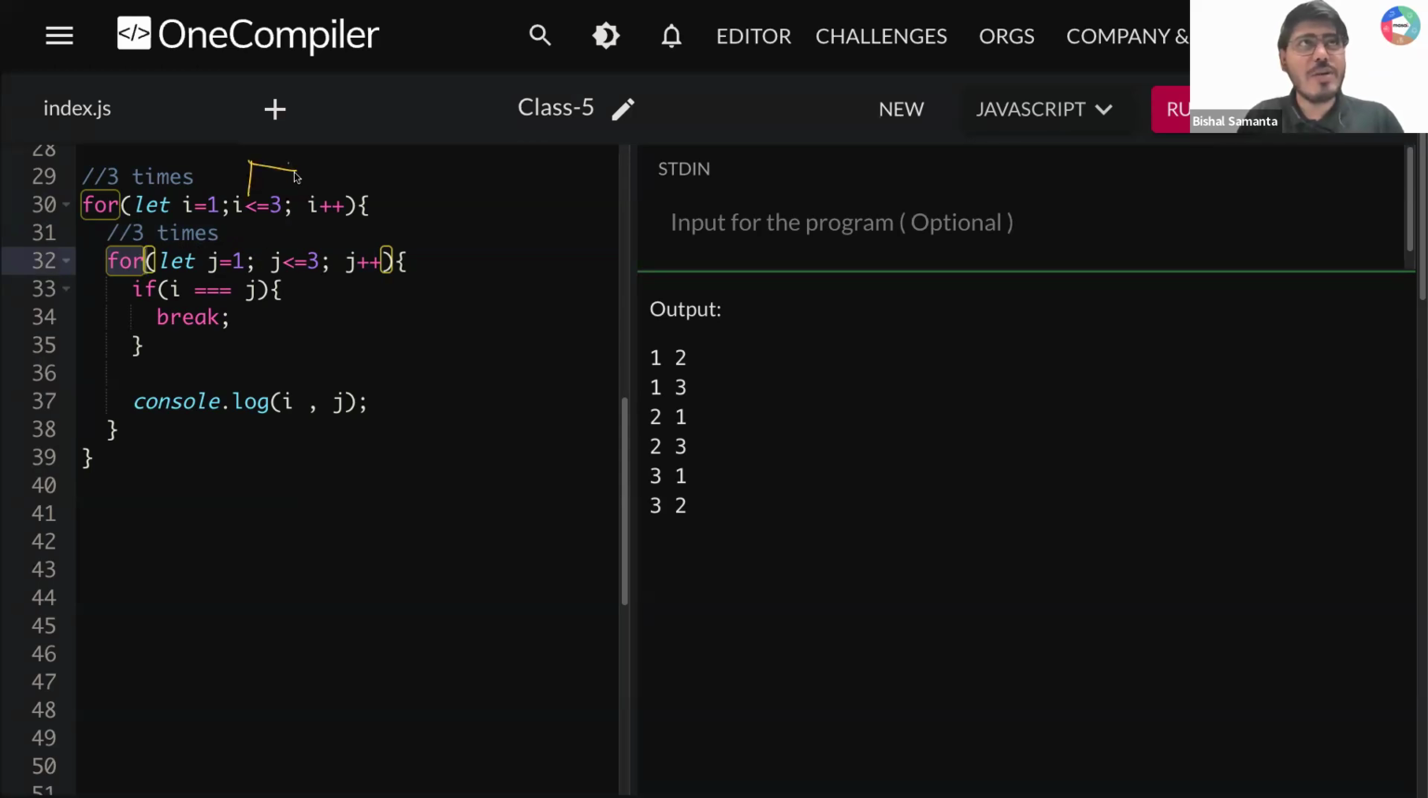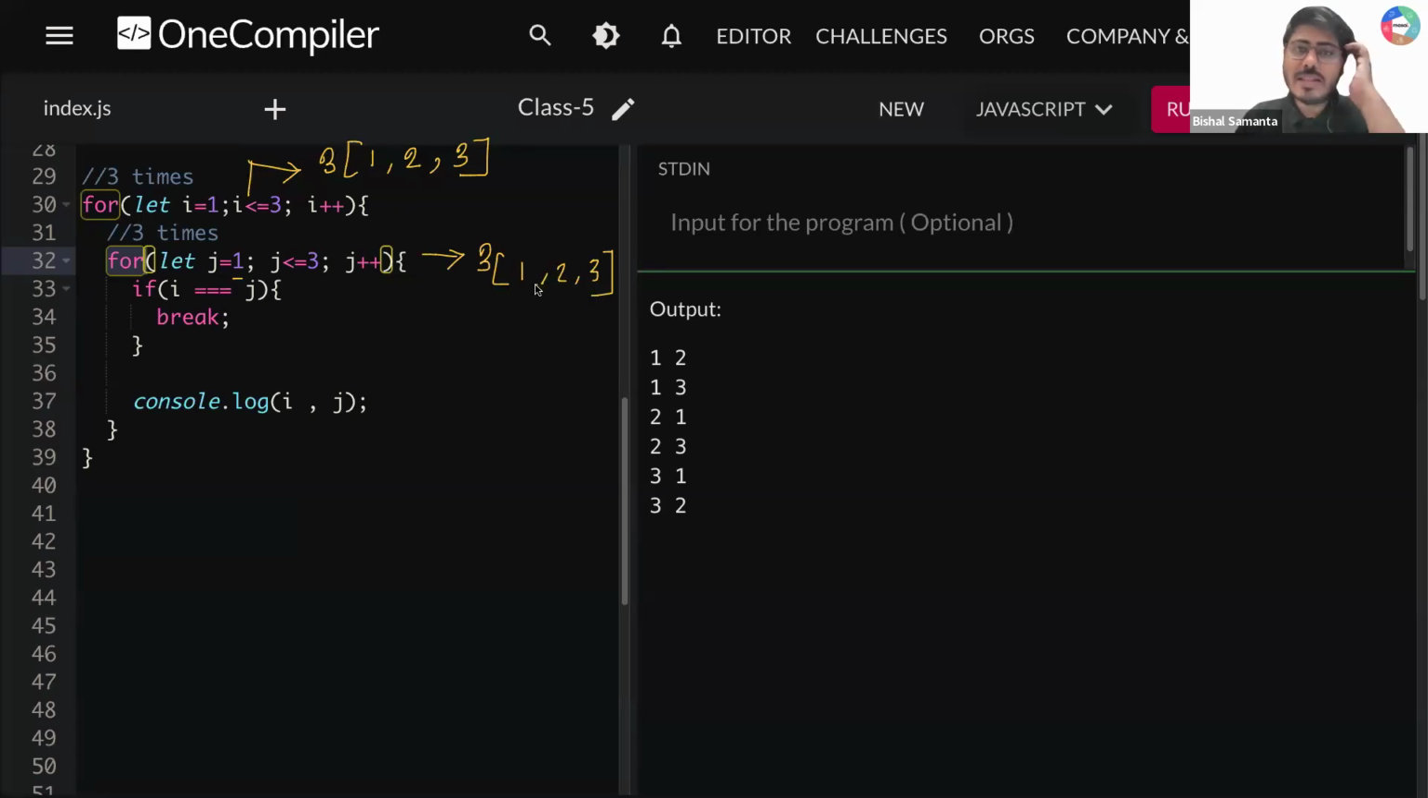Can you tell me, guys, how many times this outer loop is running? This outer loop is running three times, right? It starts from one, then goes to two, and then becomes three. How many times is this inner loop running? For each outer loop iteration, this inner loop is running three times, right? It also starts from one, then two, then three. So I believe everyone is able to understand this, right?